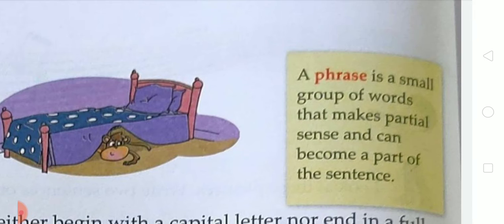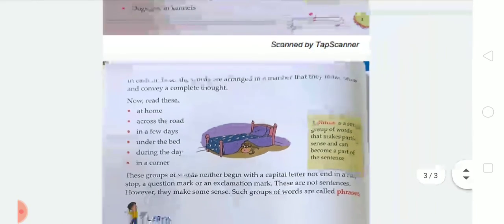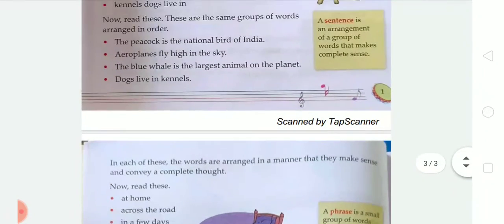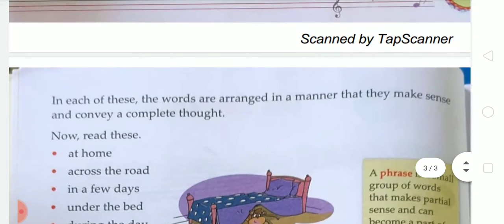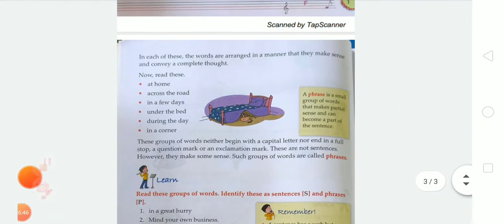Okay, student? A phrase is a small group of words. It makes sense but not complete sense, and it is called a phrase. Okay, student? So these are the definitions of sentence and phrase. So let's learn more information about sentences and phrases.